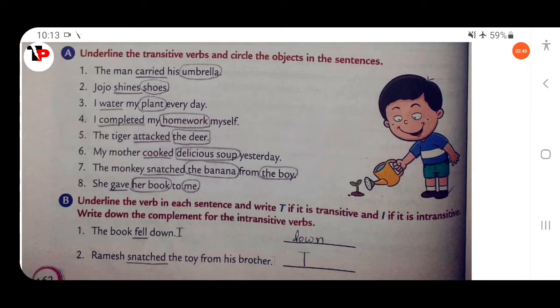Then next, my mother cooked delicious soup yesterday. My mother cooked what? Cooked what? Delicious soup. So here delicious soup is a direct object, and cooked is the transitive verb.